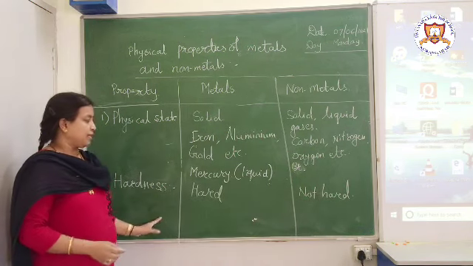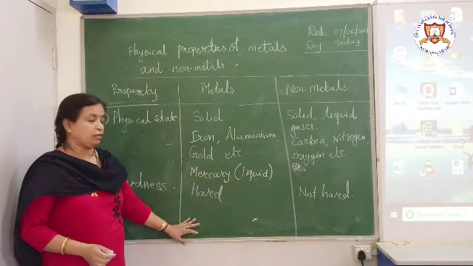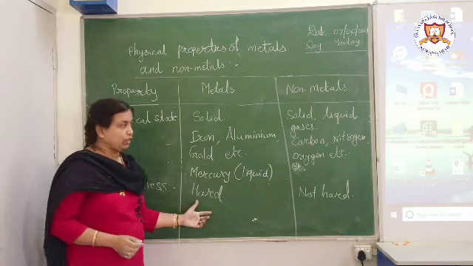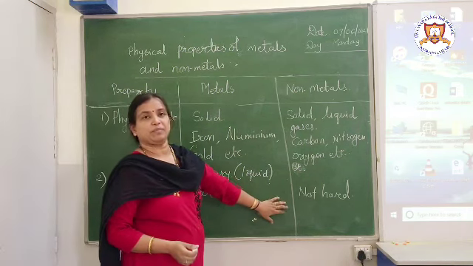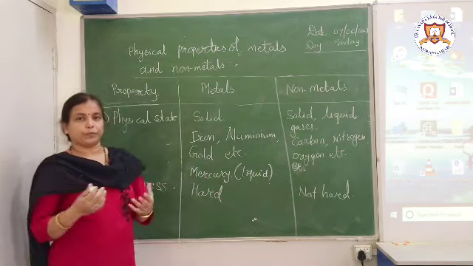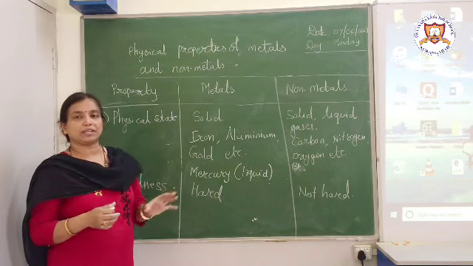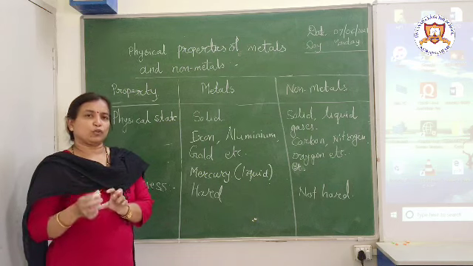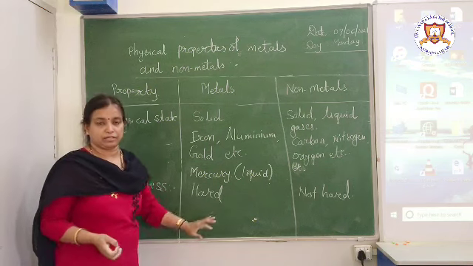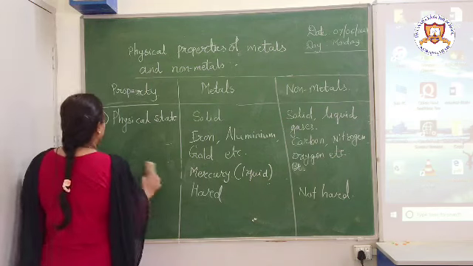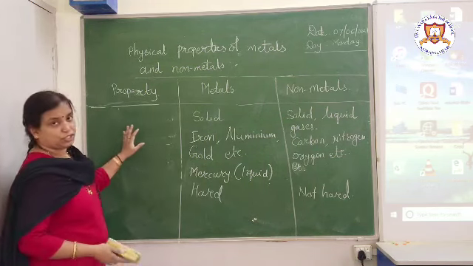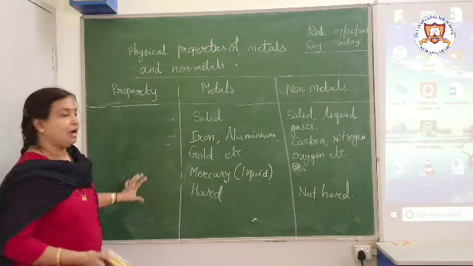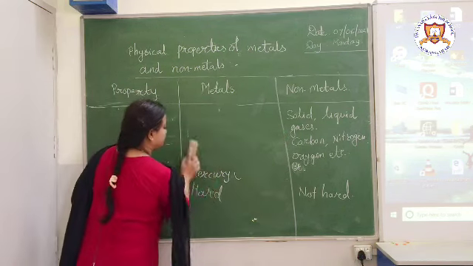Once again you can take the same examples like iron and aluminium, so these are metals which are harder. Then what about non-metals? You can give the example of carbon, where the forms of carbon in solid state are not that hard as compared to the metals. Let us see the next physical property. Just now we have seen two physical properties. What was the first one? Physical state, and the second one was hardness. So let us see the next one.